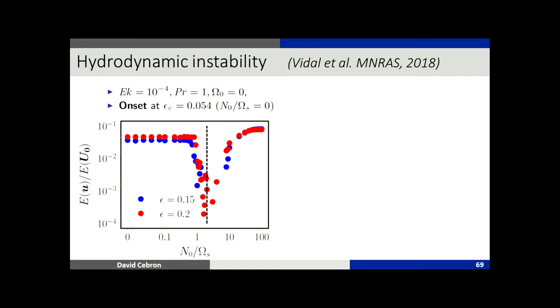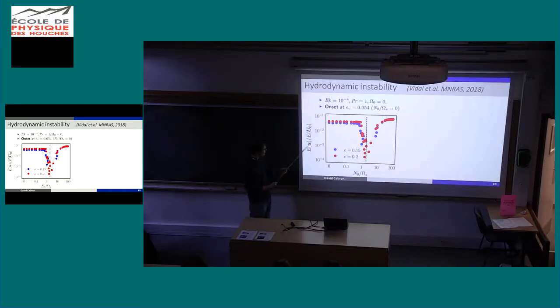And you can plot the energy of the perturbation versus N over Omega. Why N over Omega? Here I compare the frequency of the stratification, the Brunt-Väisälä frequency, so the frequency of the oscillation due to gravity, and the rotation rate. So when this number is equal to 1, you expect both effects to be comparable. And exactly what you see, you have a strong influence of thermal stratification here, which completely decreases the energy of the flow. What is more striking, and I have no explanation for that, is that the energy grows again. So if you completely stratify, then it's not a problem anymore for the instability to grow.